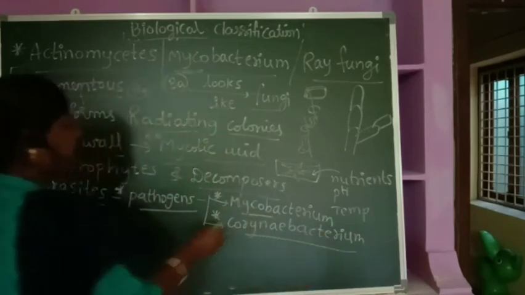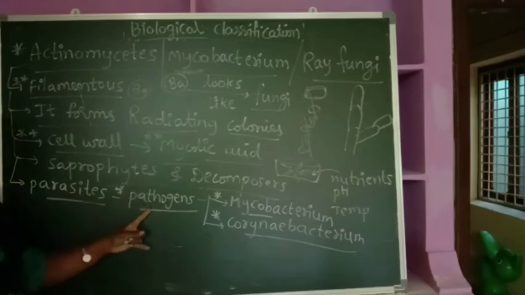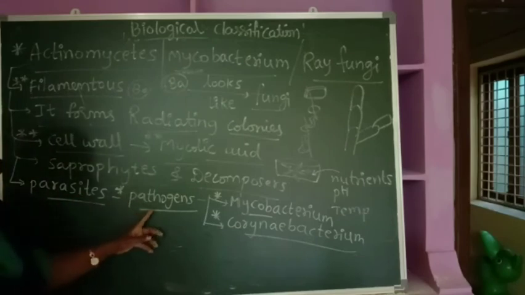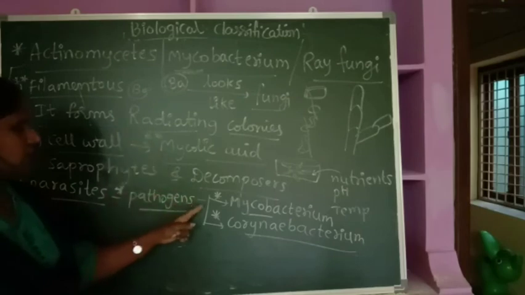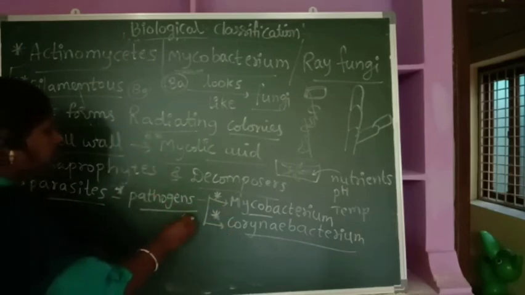So these two are very, very important. If you take the parasites among the actinomycetes, some members of the parasites are pathogenic in nature. Examples of pathogens which belong to actinomycetes are Mycobacterium and Corynebacterium.